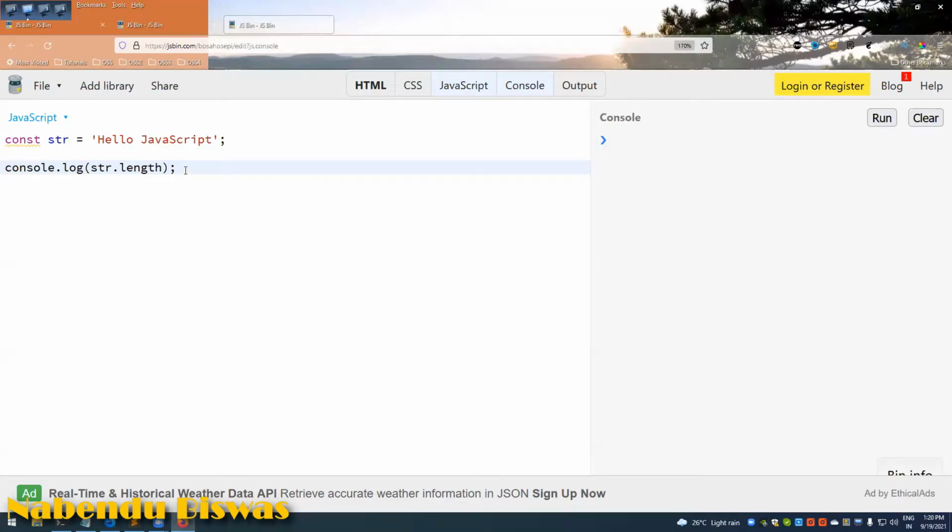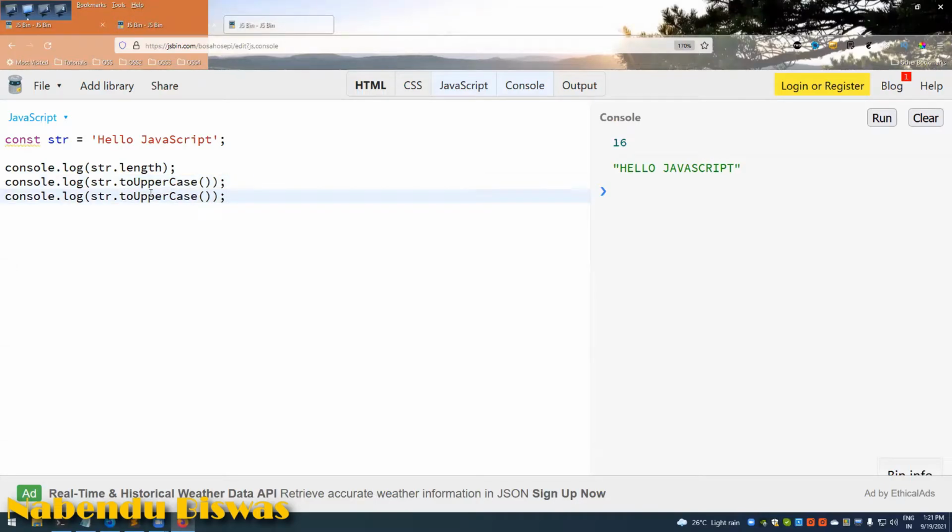Then I will do str dot toUpperCase, which is another string method. So str dot length gives me the length, which is 16. toUpperCase is changing everything to uppercase. And similarly, there is toLowerCase also, which I will clear and run, which changes everything to lowercase.